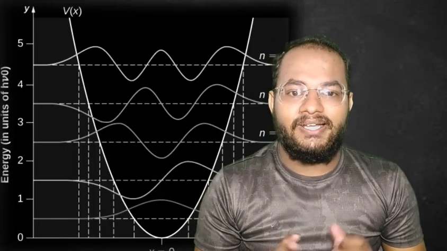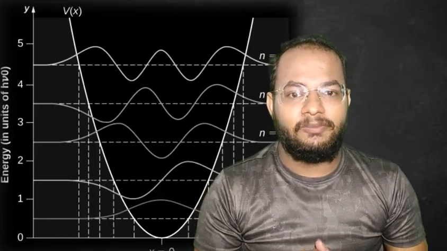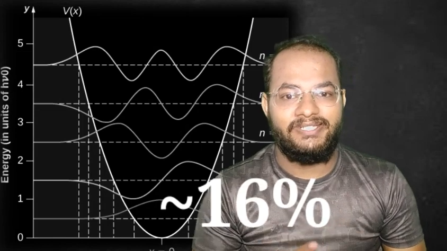As you already know, the probability of finding a particle from negative infinity to positive infinity is unity, and in our proof we have found that the probability of a particle in the ground state of an oscillator being within the classical limit is about 84 percent. Now we can say that the probability of finding the particle outside the classical limit in the ground state of a harmonic oscillator is about 16 percent.